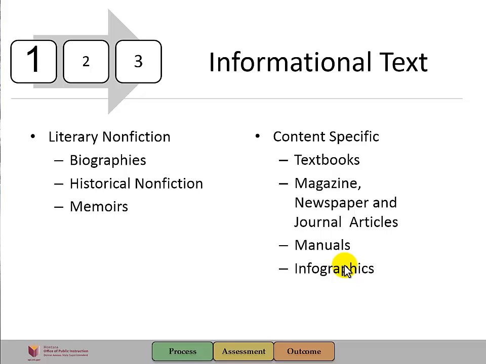The interesting thing about informational text is there's not one consistent definition. Different sources consider different types of text to be informational. In general, there are two categories: literary nonfiction and content-specific text. The Common Core and Smarter Balanced include literary nonfiction, biographies, historical nonfiction, and memoirs in informational text. Many other sources do not. The list of content-specific texts are generally agreed upon and are all considered informational texts by the Common Core and Smarter Balanced.